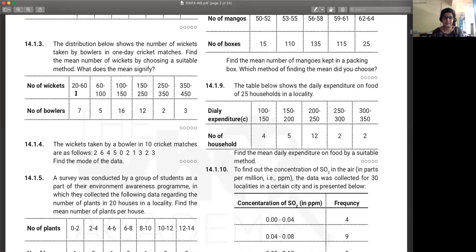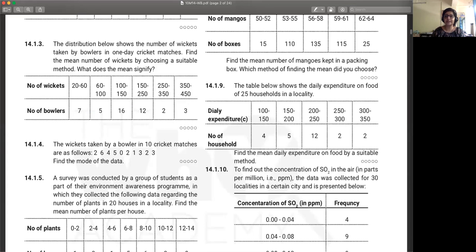So you're given the table, number of wickets 20 to 60, 60 to 100, 100 to 150, and number of bowlers 7, 5, 16. Okay. So these are the different classes you're given, and below, the number of bowlers would be your frequency f. So find out, use the assumed mean method for this.